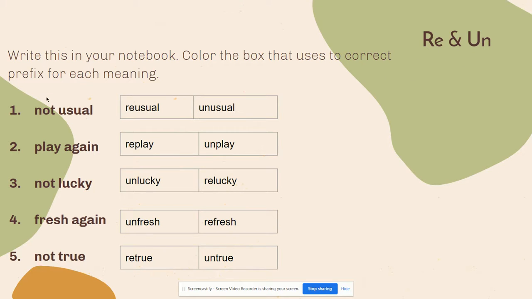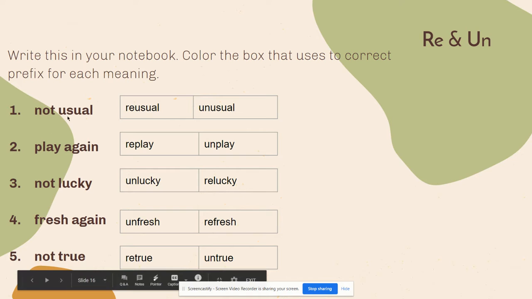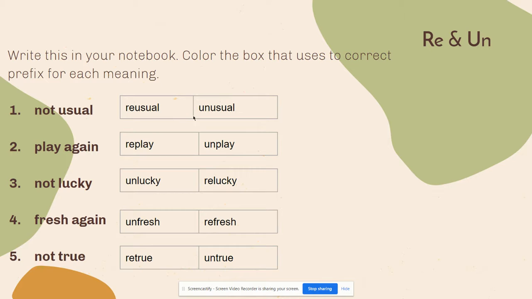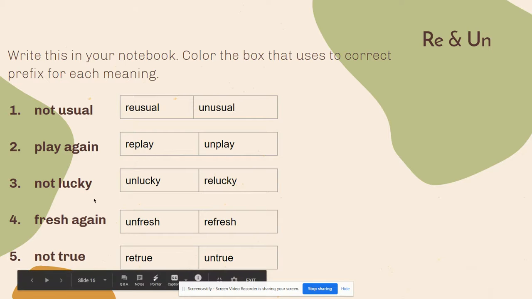So again, you have to write this in your notebook, and you're going to color the box that uses the correct prefix for each meaning. So in your notebook, you would write the numbers 1 through 5. You would write these words for each number. You have to draw the box and write the words inside of each box. And then with a coloring pencil or a crayon, you're going to color the prefix for each meaning. So there you go. So for number 1, it says not usual. So which of these words means not usual using either the prefix re or the prefix un? And then you have to color that. And that's what you're going to do for number 2, number 3, number 4, and number 5.